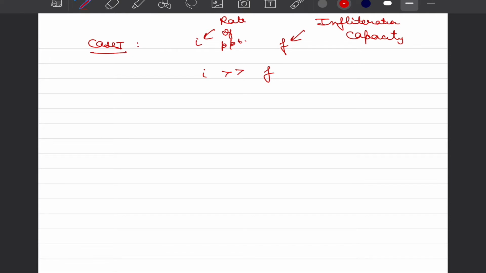Now, when I is much greater than F, that would mean that only a small portion of water would be soaked up by the earth. And this typically happens when we have concrete lining here.